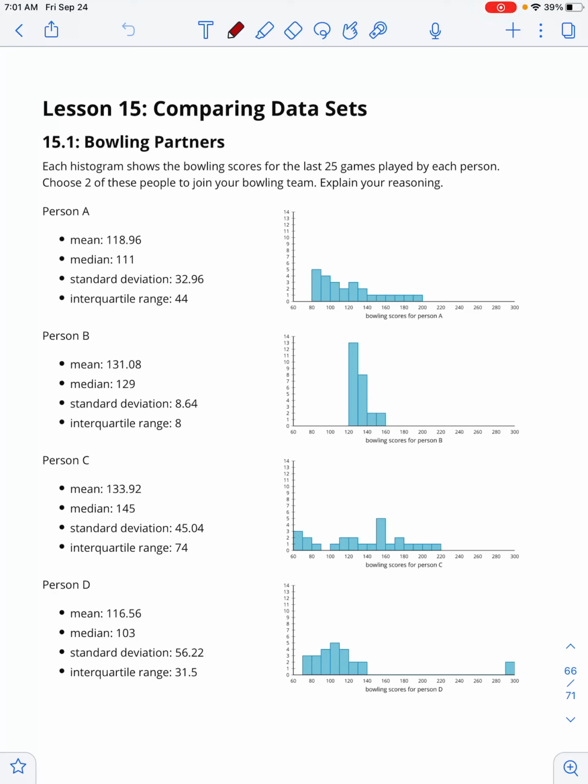This video covers everything we talked about today, Lesson 15, Unit 1 in 8th grade honors math. The first question says, each histogram shows the bowling scores for the last 25 games played by each person. Choose two of these people to join your bowling team and explain your reasoning. Please pause this video and try 15.1 bowling partners.